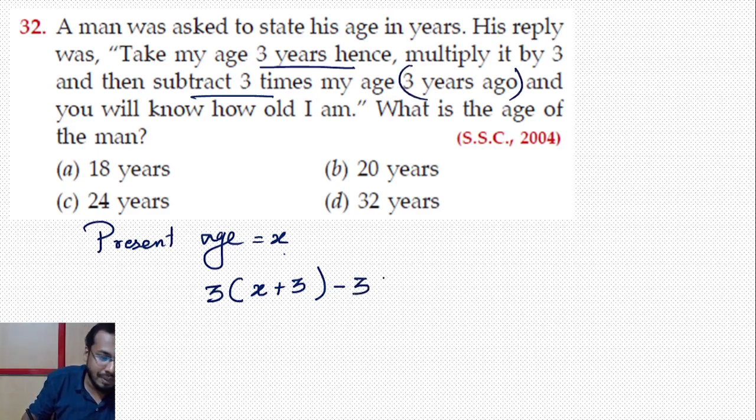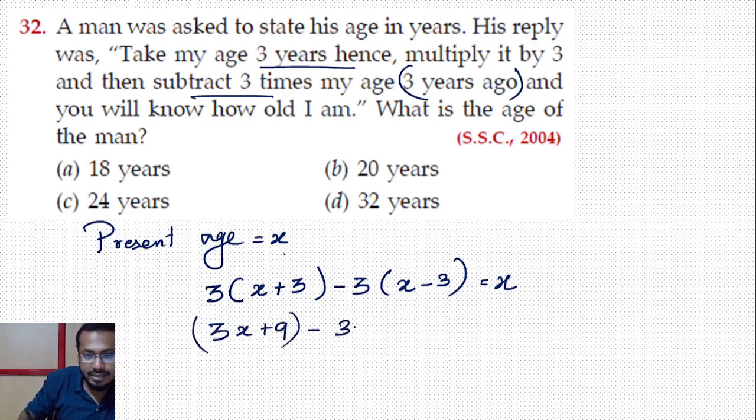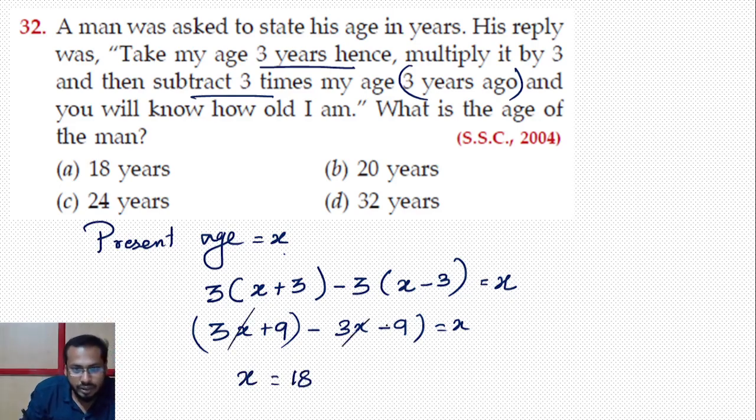What is 3 years before? x minus 3. That is equal to, you will know how old I am, so that is his age x. Now just simplify this. 3 into x plus 9, minus 3x minus 9, that is equal to x. Solve it. 3x minus 3x cancels, minus into minus becomes plus, so x will be 18.